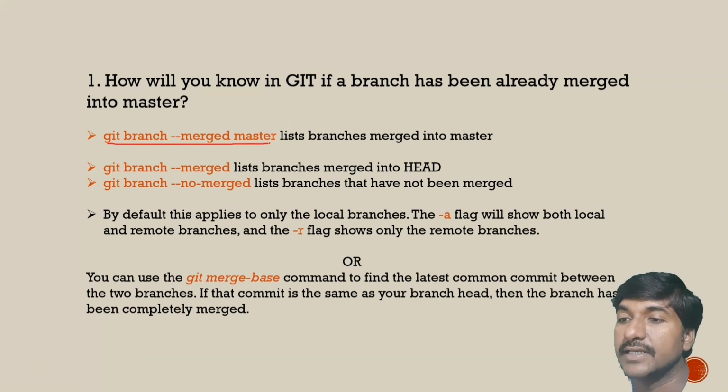The first command is git branch --merged master. This command lists the branches merged into master. One more command is git branch --merged. This command lists the branches merged into HEAD.